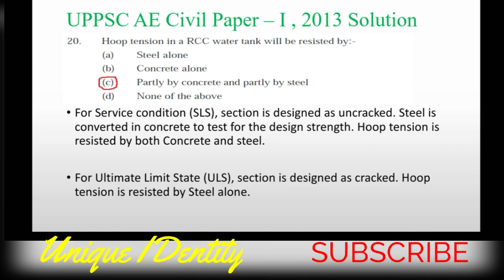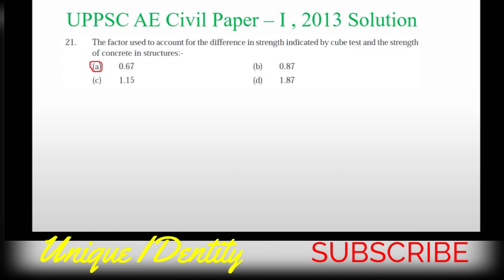Here there is another case also, that is for ultimate limit state, ULS, the section is designed as cracked. So in that condition hook tension is resisted by steel alone. So assuming that the question has been asked for service condition, option C is correct.